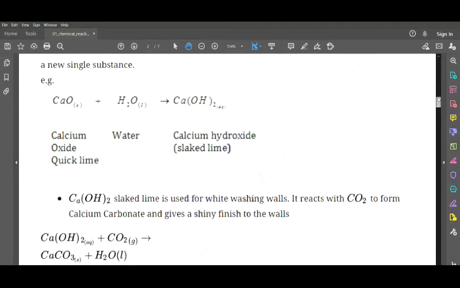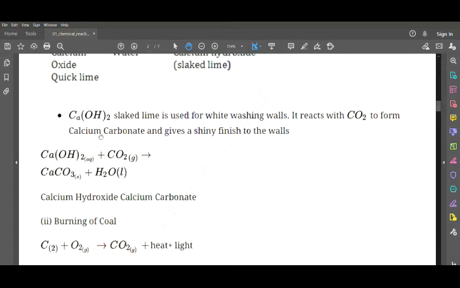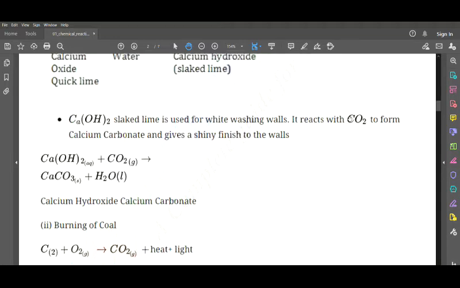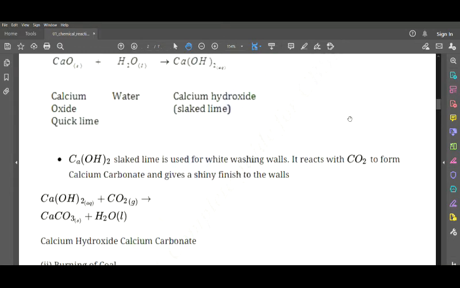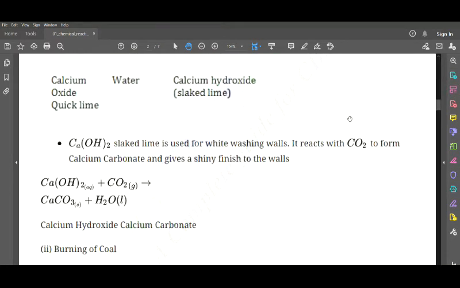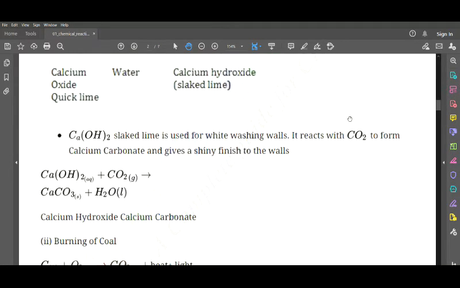Now we can make some points from this. Ca(OH)2, which is also called slaked lime, is used for whitewashing walls, which we use before painting the walls. Here you see that it reacts with carbon dioxide, as we see in the above equation. Calcium hydroxide is formed. Then it reacts with carbon dioxide to form calcium carbonate, and it gives a shiny finish to the walls.